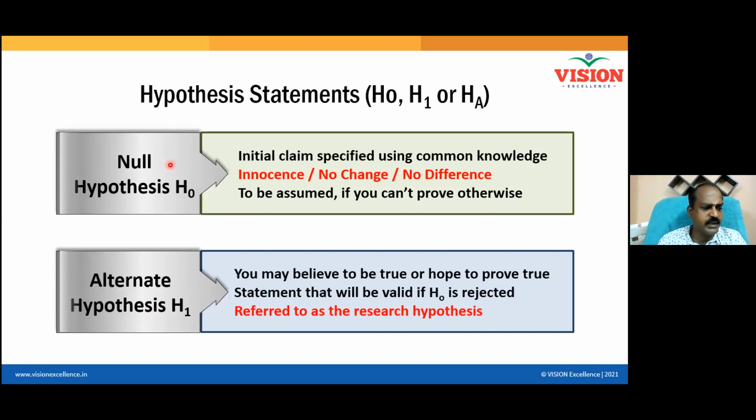Now, there are two statements. Always the null hypothesis you will find with the equal to symbol. Equal to symbol should compulsorily be there in your null hypothesis. Inequality symbol or greater than, less than symbol should compulsorily be there in alternate hypothesis. Do you understand?